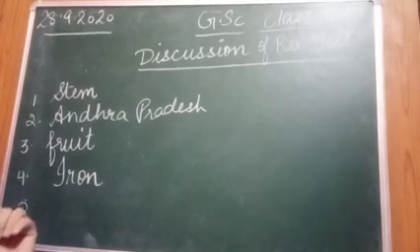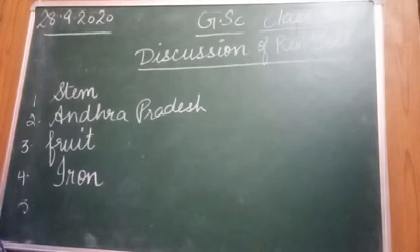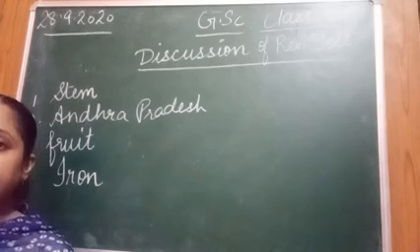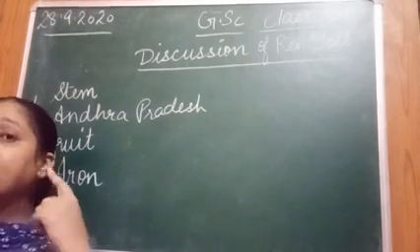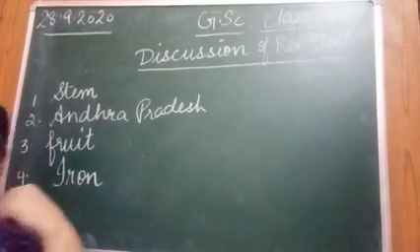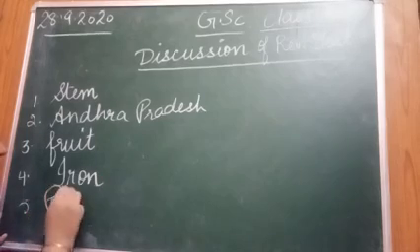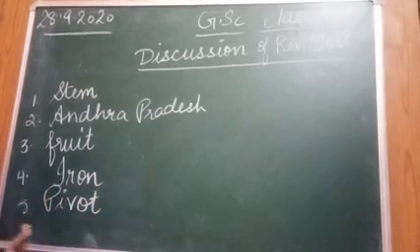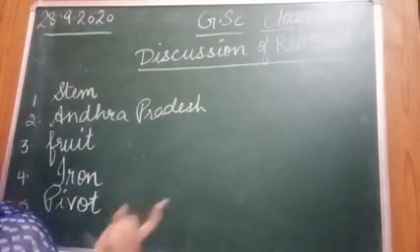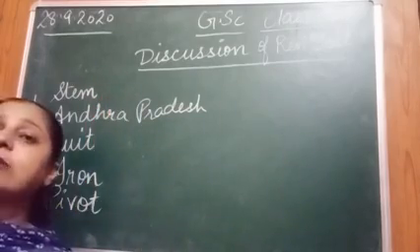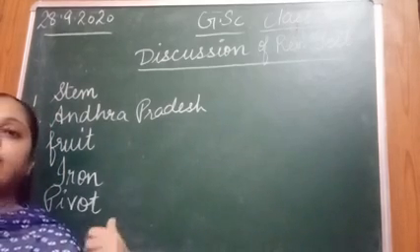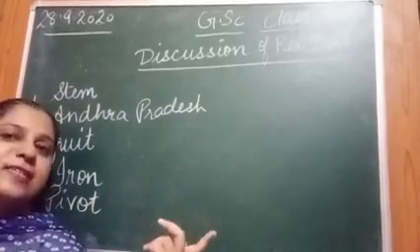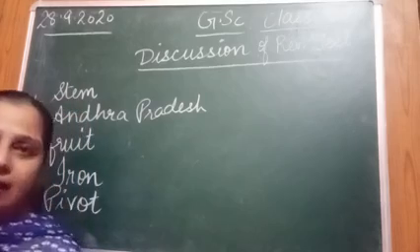Last MCQ: which joint is present where our neck joins the head? Which joint is present at that part where our neck joins the head? This is the pivotal joint or pivot joint, right? Hope all these MCQs are clear to you. If you have done all of these correct, mark 5 marks. If any of these is wrong, accordingly cut 1 mark each.